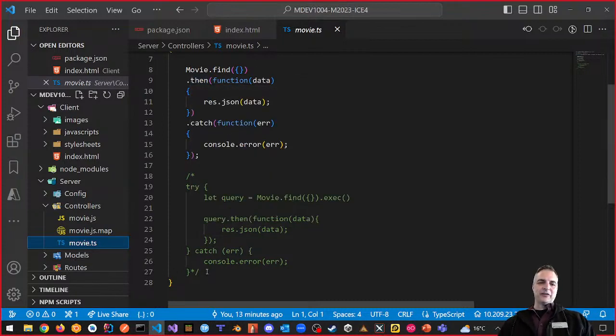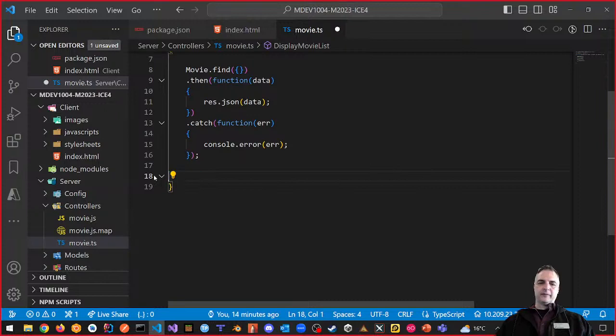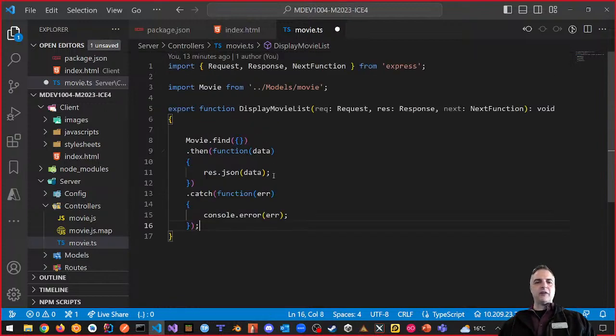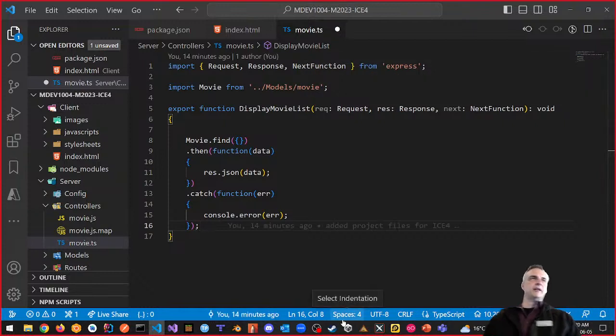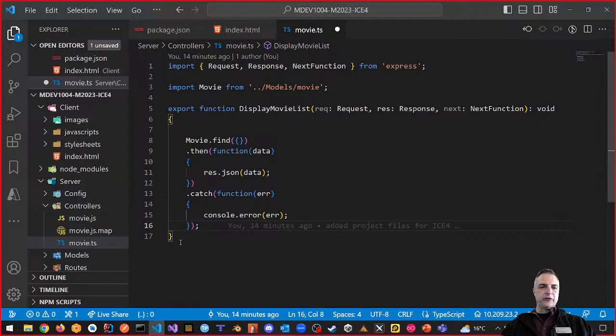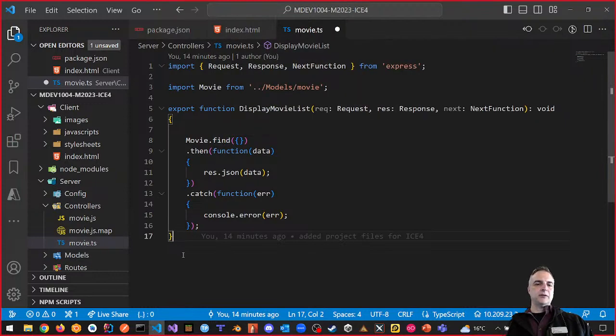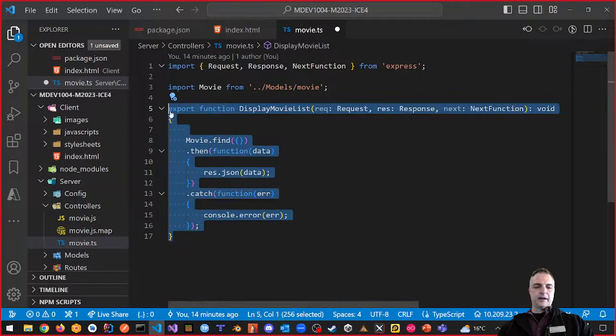So we can get rid of this for now. We don't need this part, so we can make it a little cleaner. And so our first controller logic behind the view is display movie list. We want to make it so we can insert a movie, and also maybe we want to display only one movie, a specific one. I'm looking for a movie. So that's kind of like find one, right? So let's copy this thing and do that one first.